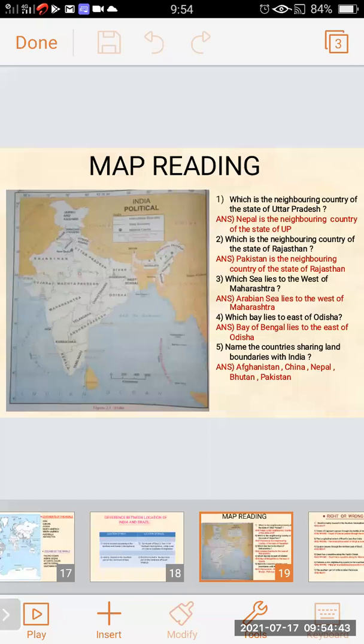Third question: Which sea lies to the west of Maharashtra? The Arabian Sea. Which bay lies to the east of Odisha? The Bay of Bengal. Name the countries sharing land boundaries with India: Afghanistan, China, Nepal, Bhutan, and Pakistan. So this is what we have learned in this map reading about the neighboring countries and the land boundaries shared with India by the other countries.